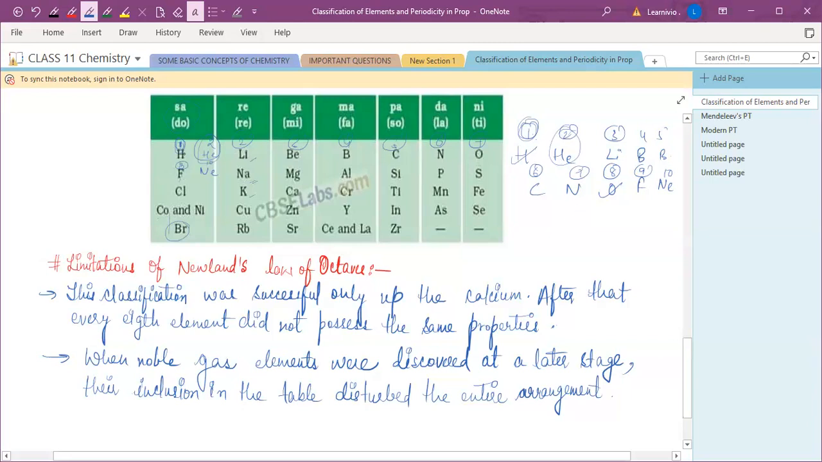Without these noble gases, the properties were the same. Like the first and eighth elements, hydrogen and fluorine, their properties were the same. Lithium and sodium, their properties were the same. But when the noble gases are included, the whole arrangement is disturbed. Clear? Aisha, got my point? Yeah, ma'am, got it.